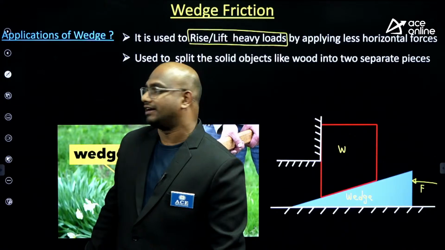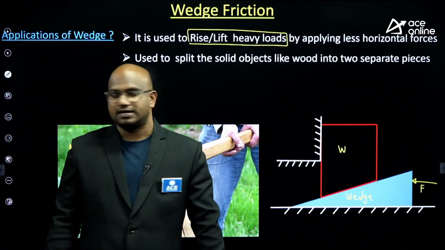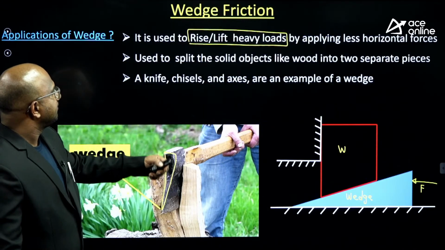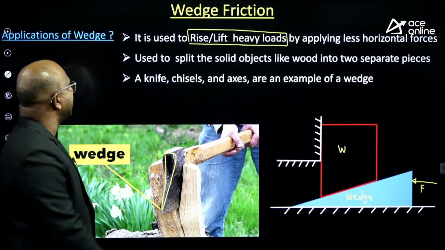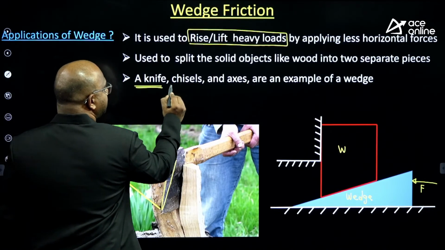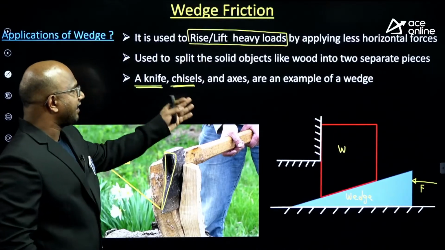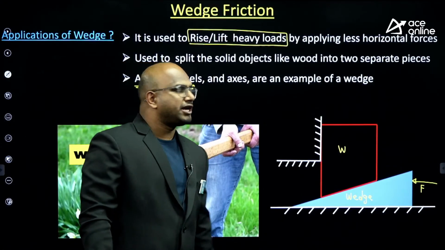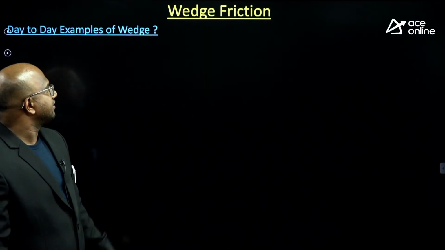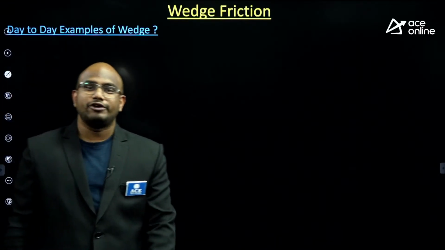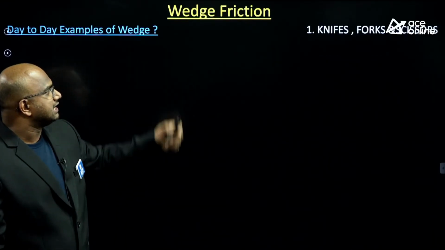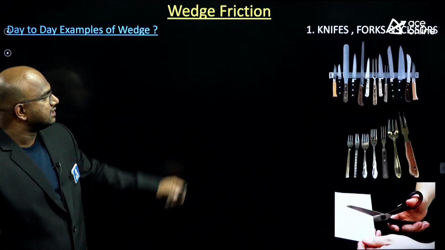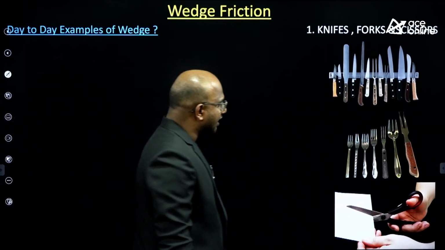But where is it? Think about it, my dear students. If you take a knife, chisels and axes are pretty good examples of a wedge. In day-to-day examples of the wedge, knives, forks, scissors, everywhere.